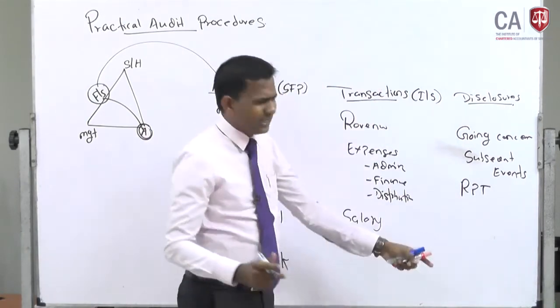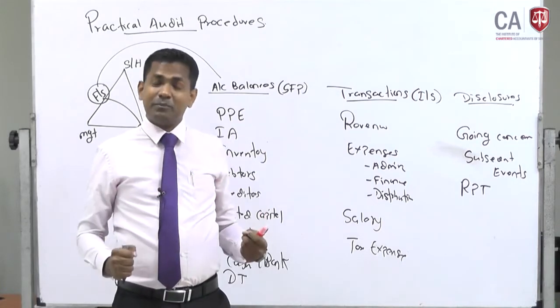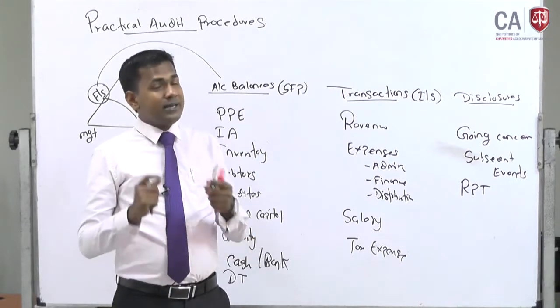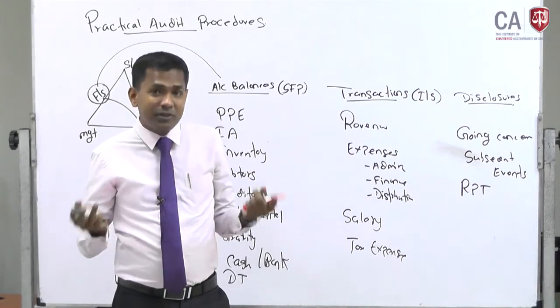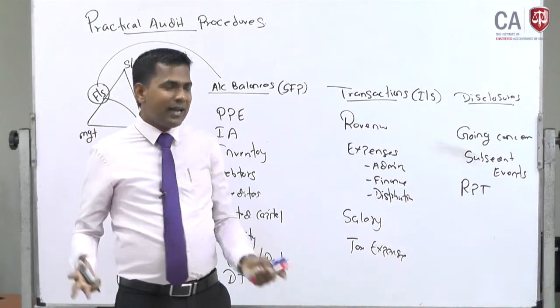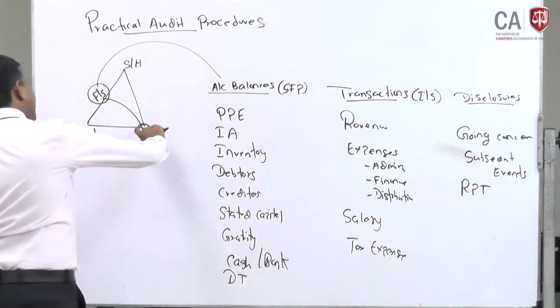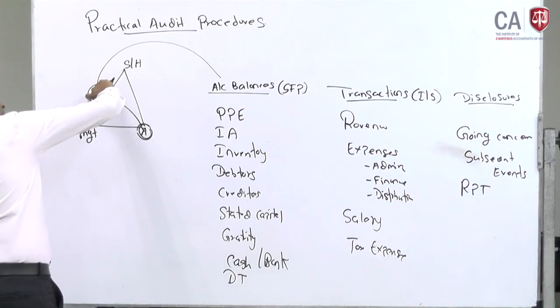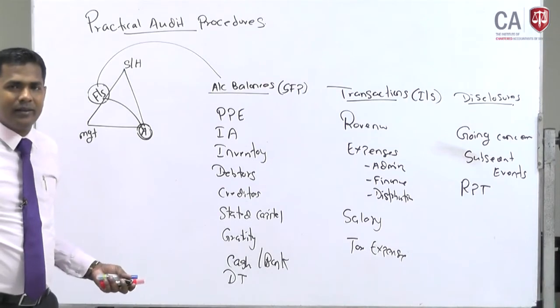And there can be so many things like, for example, the depreciation policy will be disclosed, and then the investment property disclosures will be made, fair value disclosures will be made. Likewise, there are a lot of disclosures. So look at here now, the auditor comes and checks the financial statements, meaning auditing all these items. That's it. Do you agree with me?